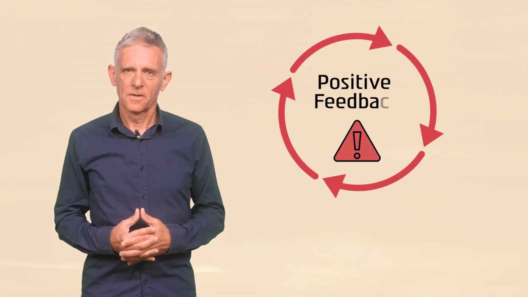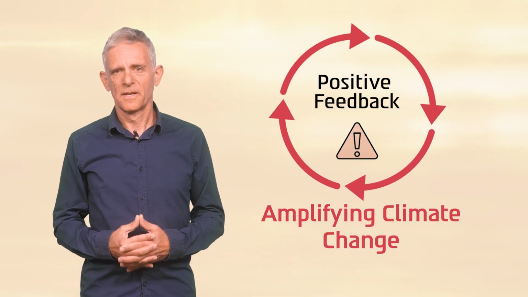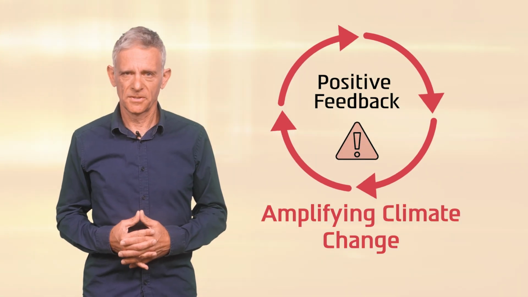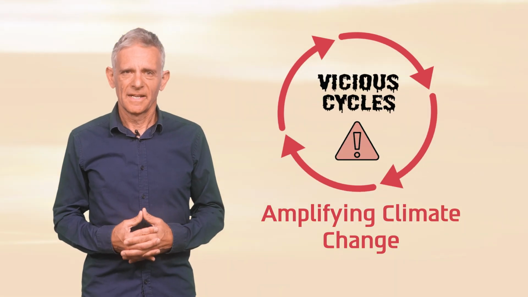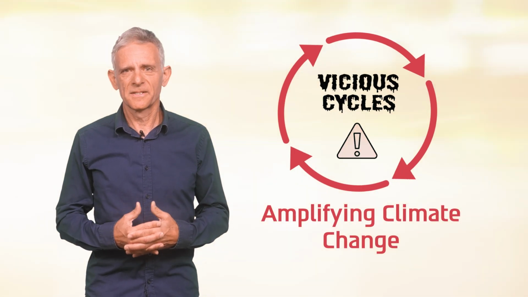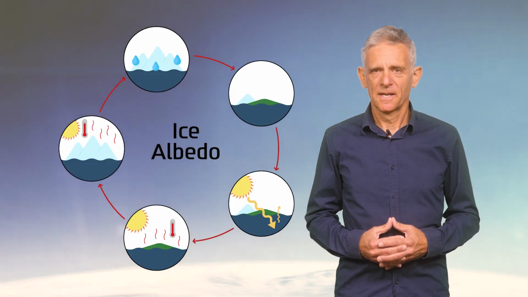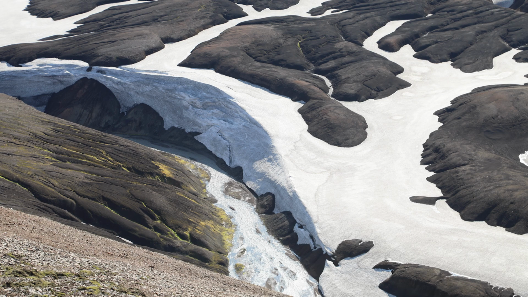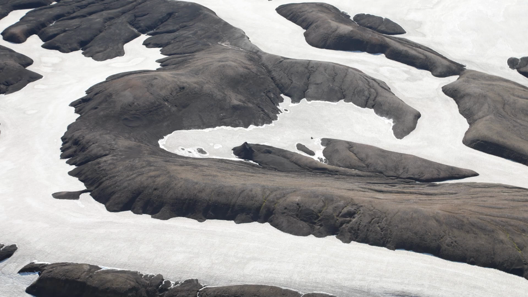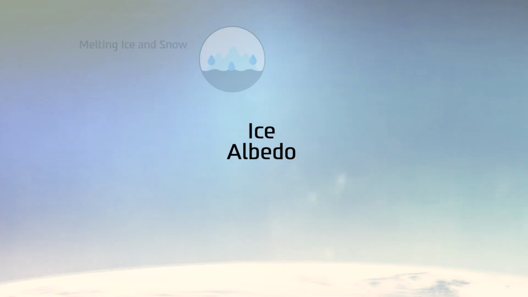Now, let's look at the positive feedback loops that are amplifying climate change and warming, often leading to more extreme changes in climate conditions. So they are not really positive, and the colloquial name vicious cycle suits them much better. The ice albedo feedback is a classic example of a vicious cycle in the climate system. Ice and snow have high albedo, meaning they reflect incoming solar radiation back into space. When global temperatures rise, ice and snow melt.